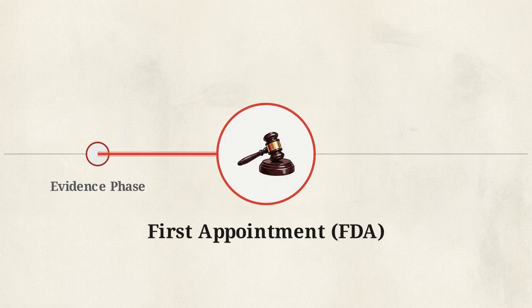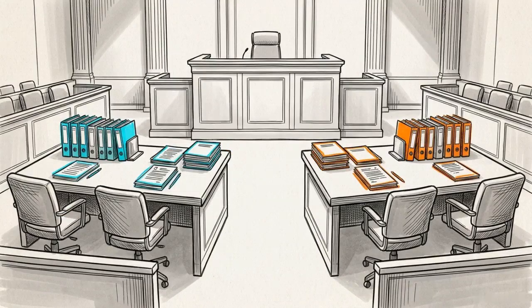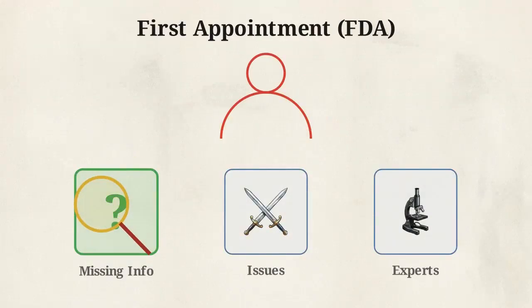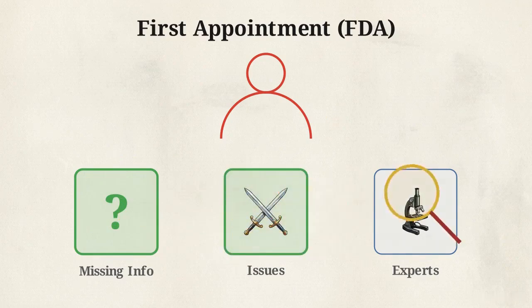With the evidence exchanged, the parties face the court for the first time at the First Appointment, or FDA. The FDA is strictly a case management hearing. No final judgments regarding asset division are made at this stage. The district judge's role here is to identify missing information, define the issues in dispute, and determine exactly what expert evidence is necessary to proceed.